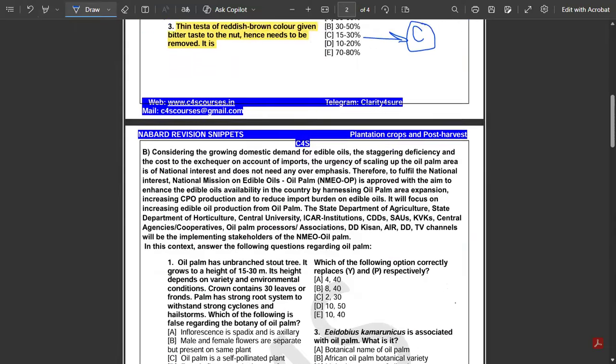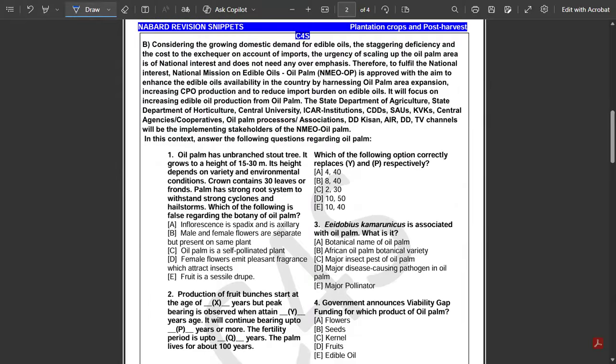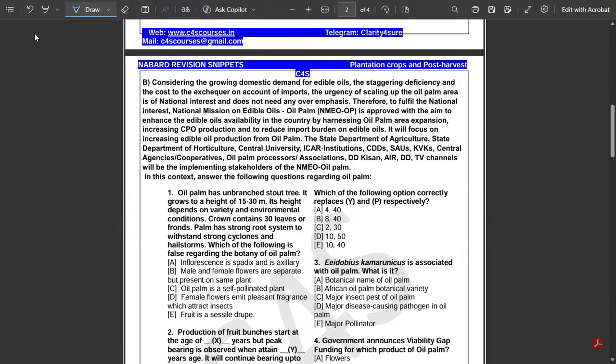Let's move to the second paragraph now. So what does it say? Considering the growing domestic demand for edible oil and the staggering deficiency and cost to the exchequer on account of import, the urgency of scaling up oil palm area is of national interest. So we are talking here about oil palm, right?